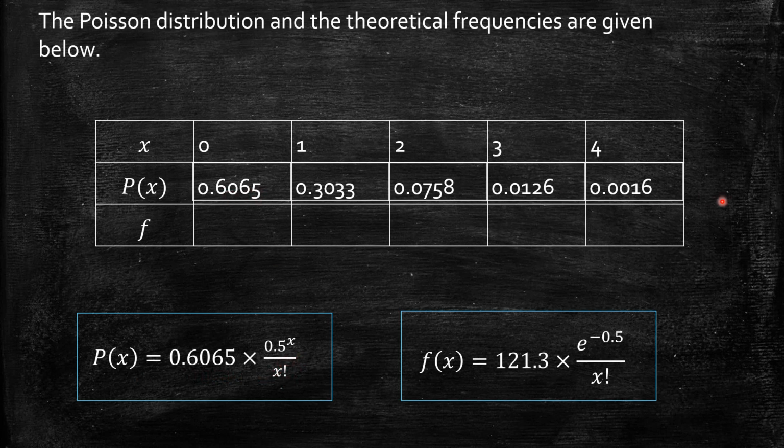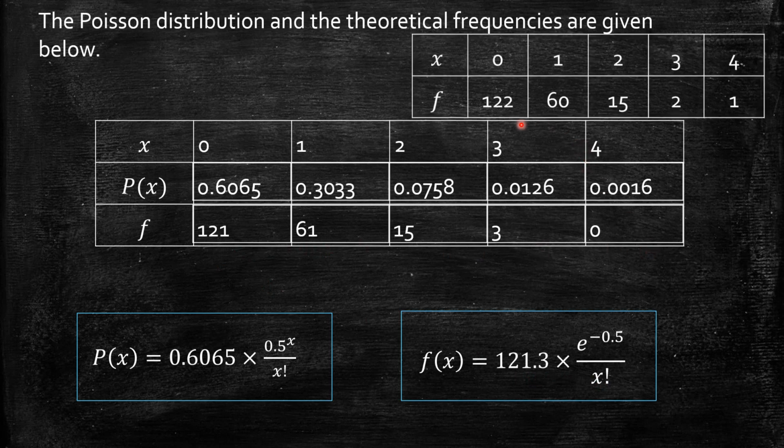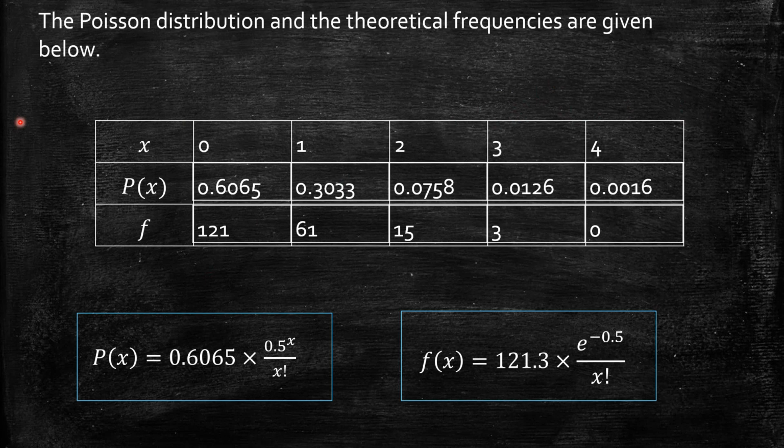Once you find this, multiply it with 200 to get the theoretical frequencies, or else use the formula directly. Substituting x, we get the answer, which turns out to be 121, 61, 15, 3, 0. Now the observed data is here, and if you observe, the theoretical frequencies are very close to the observed frequencies.